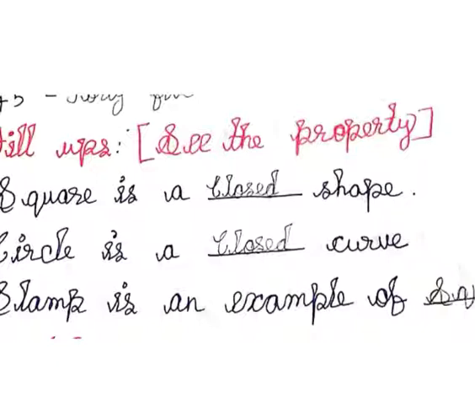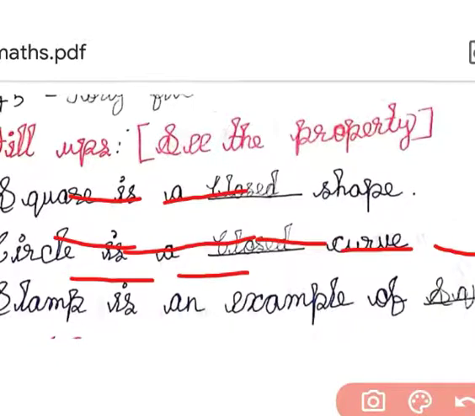You have to thoroughly memorize the properties. Then only you have to write the fill-ups answers, okay? See the first one. Square is a dash shape. In the dash place you have to write the answer. Square is a dash shape.